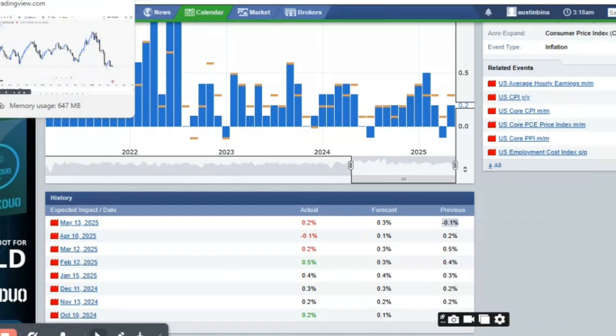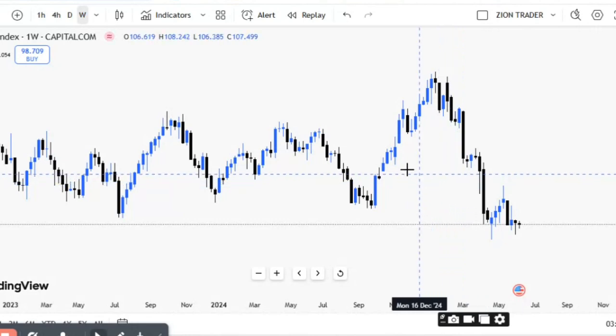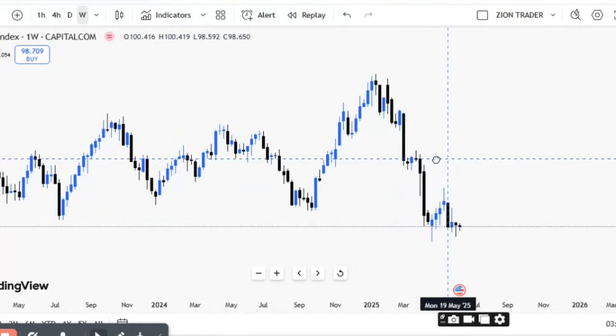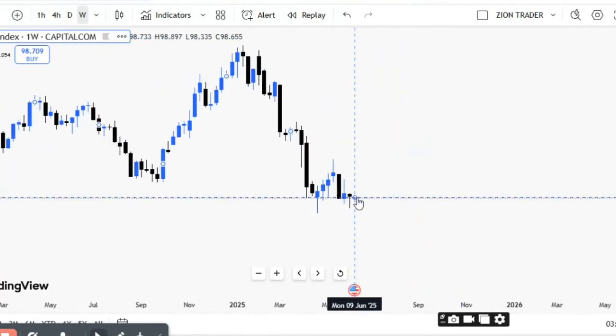So for today's CPI, I'm expecting it to go bullish. Why am I expecting it to go bullish? Not because of the data we have fundamentally. Overall, the dollar is actually bearish, weak. The economy is very weak in the long term. So if it comes out bearish, I won't be surprised, which is if today's CPI comes out negative, I won't be surprised. But if it comes out positive, I'll be very happy because I have a trade currently running on EURUSD, which is a sell. So let's see how it goes, guys.